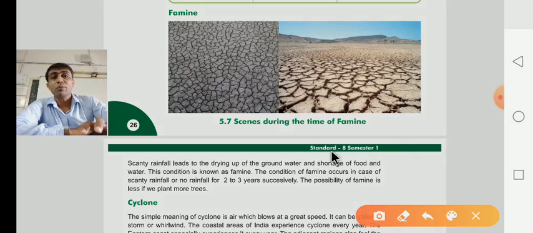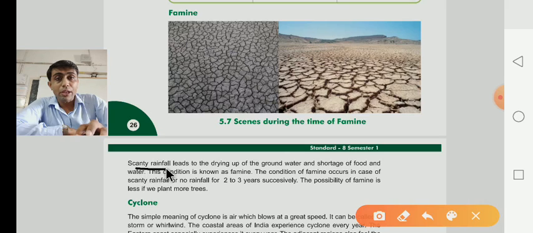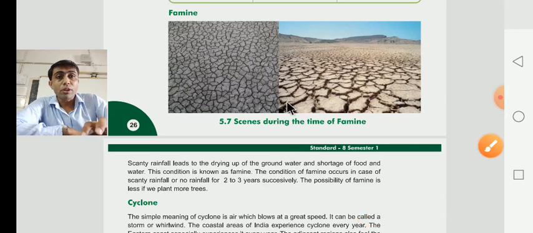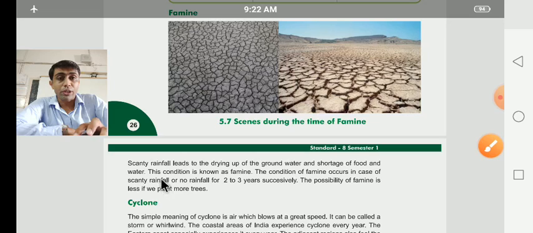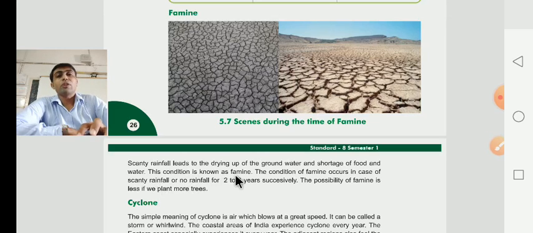Dear children, what is the meaning of famine? Famine means whenever there is scanty rainfall. Scanty means no rainfall or very low rainfall, leading to the drying up of groundwater. Due to that, the groundwater dries up and there is a shortage of food and water during the famine or drought condition. This condition is known as a famine.